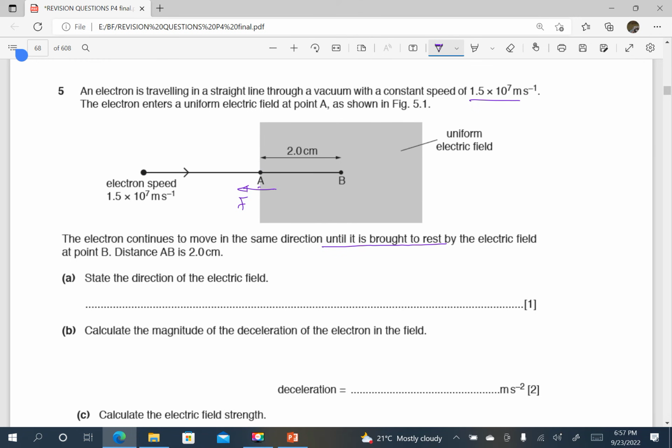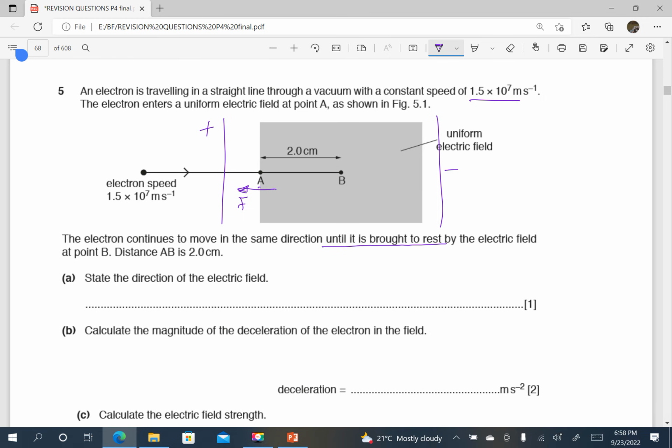It was moving in the opposite direction to the force acting on it. And when a body moves in the opposite direction to the acceleration, it slows down until it comes to rest. So the question is, state the direction of the electric field. Because it comes to rest, it was moving in the opposite direction. The force on it is in this direction. Remember, the force on a negatively charged particle is in the opposite direction to the field. That means this side is most likely going to be a positive plate and the other side is most likely going to be a negative plate because it is slowing down.